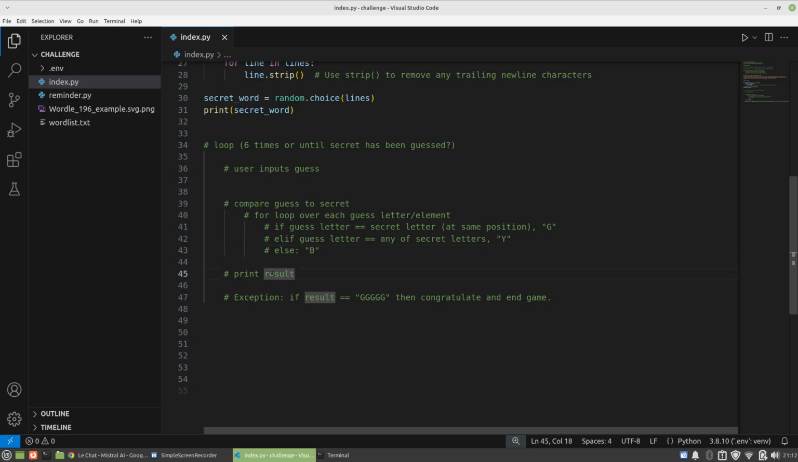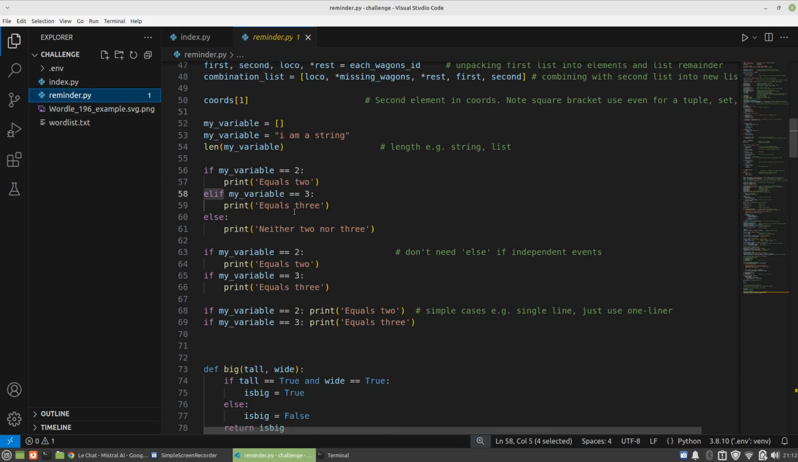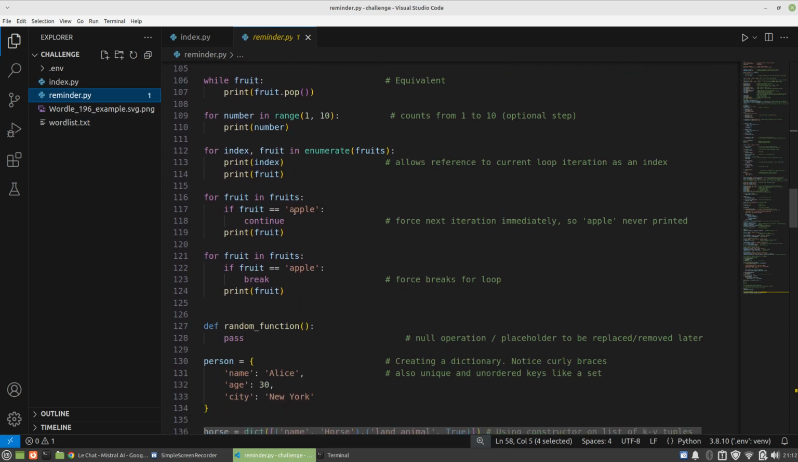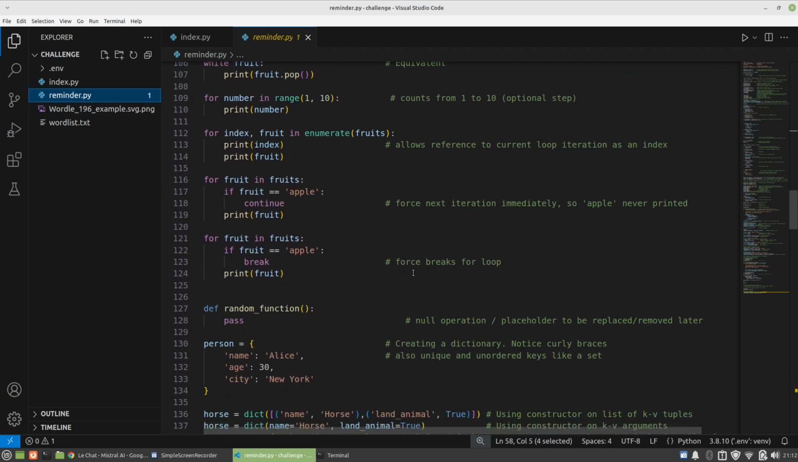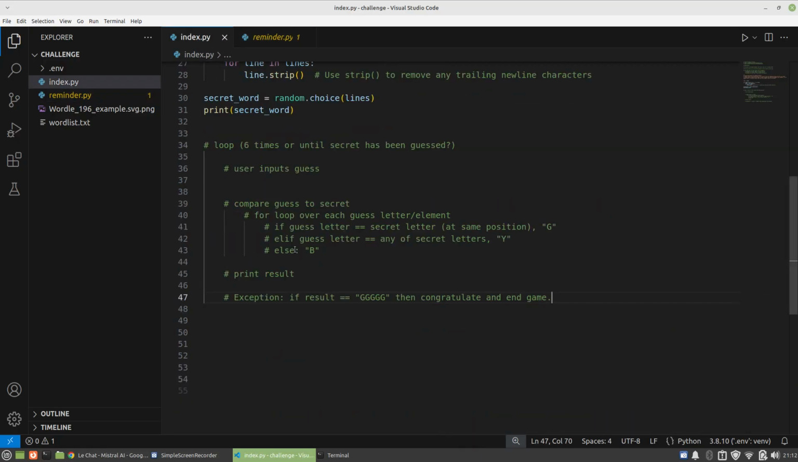And then finally print the result. Eventually it should just keep looping, but it will run this thing here. And here's the exception. If the result is GGGGG, all good, you've guessed the secret word, then congratulate and end the game. So probably what I'm going to do here is just quit the loop. If you look down here at my reminder at the bottom, I can't remember if it's continue or break. It's break. So break will just force break the loop. Okay. And that should do the job. So I'm even going to put in here break as a reminder.